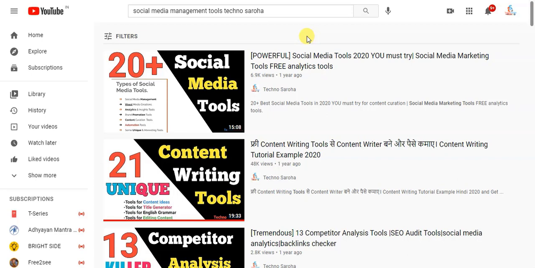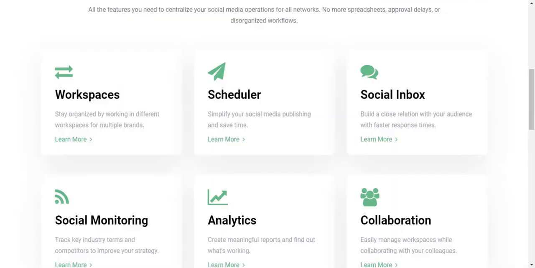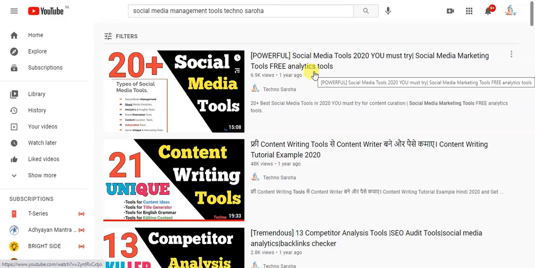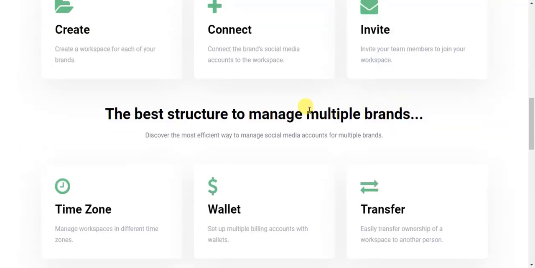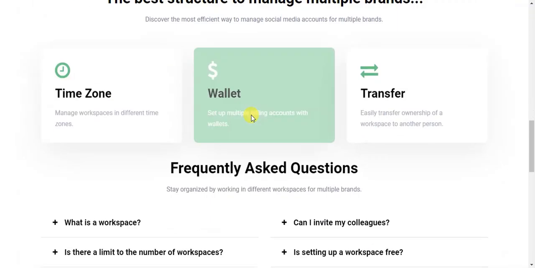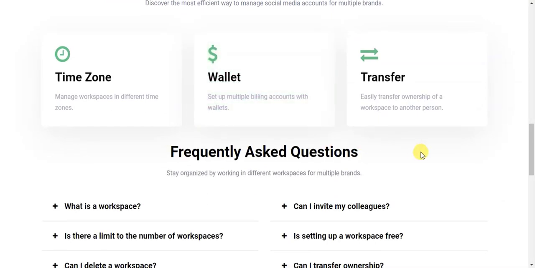So what you can do is use radar.io, in which you will get all the features of these 20 social media tools, and this will save a lot of time and a lot of money, because otherwise you are investing money in different tools. So just pick this and make it easy for yourself.